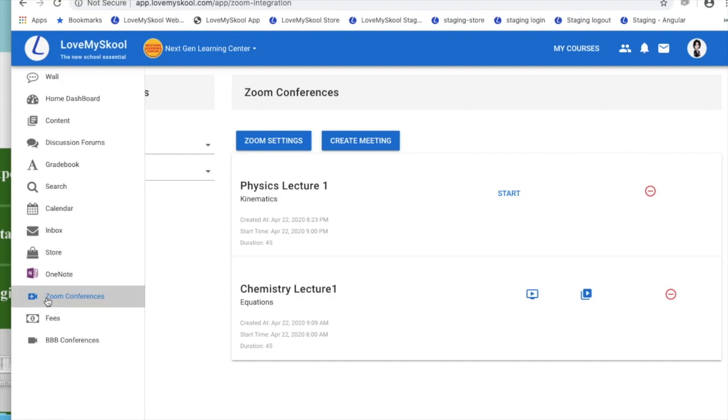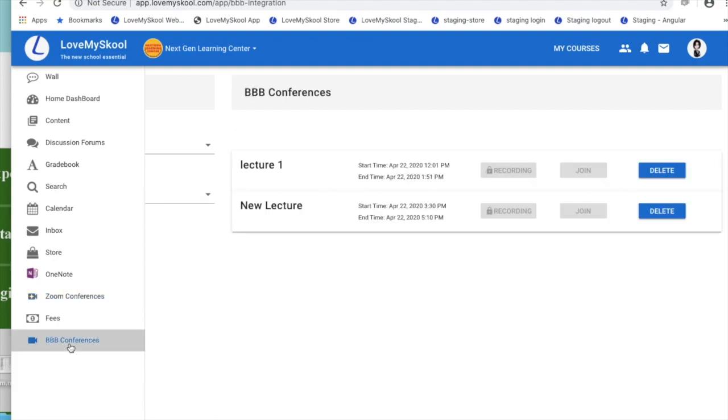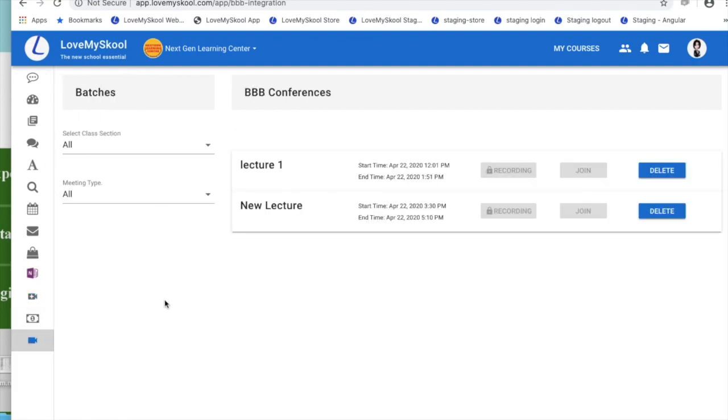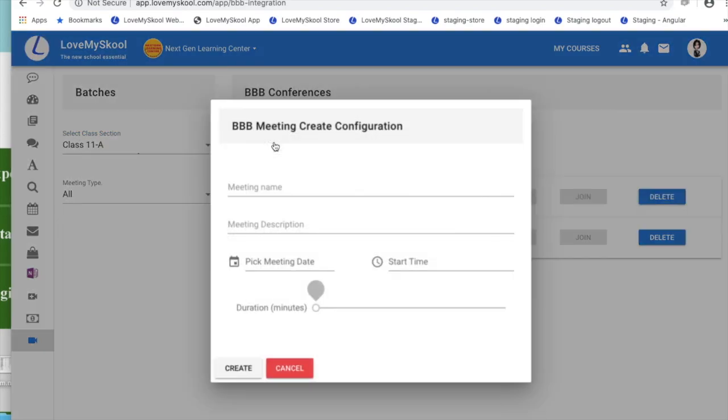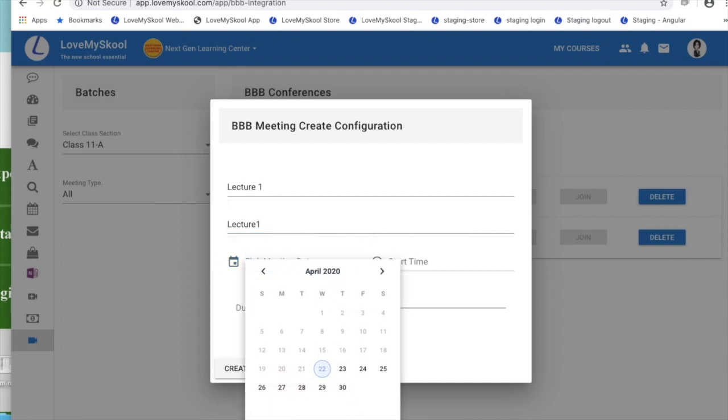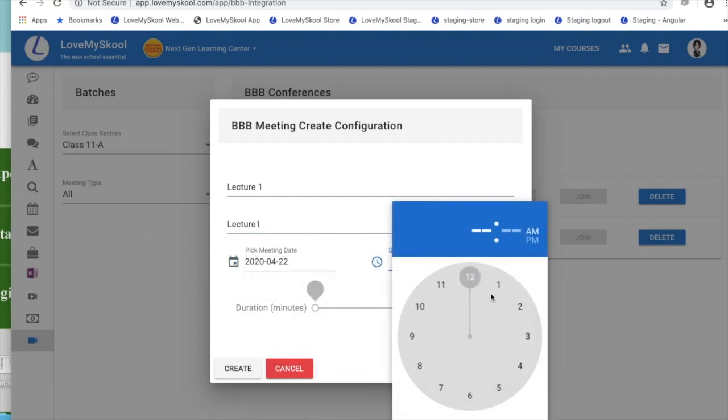For people who do not want to use Zoom, we have an alternate conferencing system which is our own, which is BBB. We use the Big Blue Button conferencing system. Here again, for any class section, you can create a meeting on the go. For example, I'm creating this meeting called lecture 1, and you can schedule it for a particular time. For this demo, I'm going to schedule it for right now so that I can start right away.